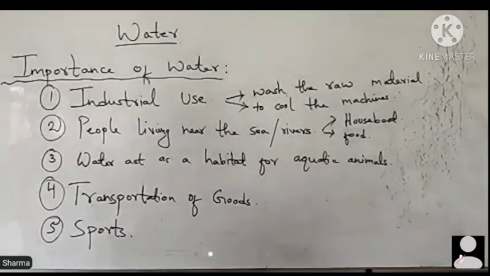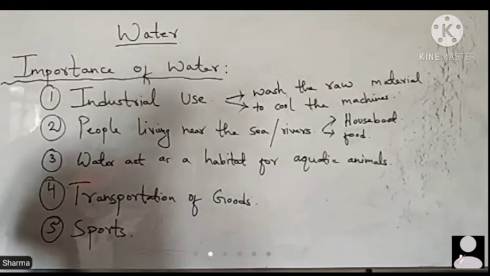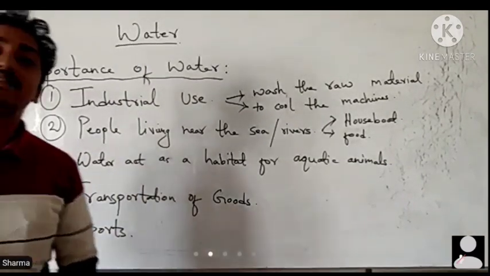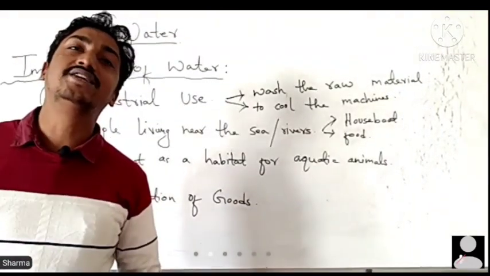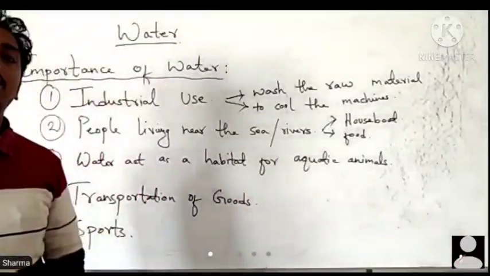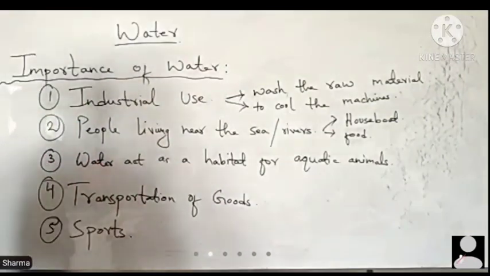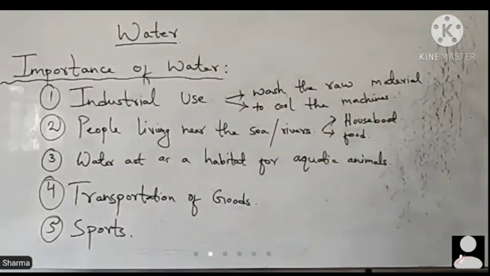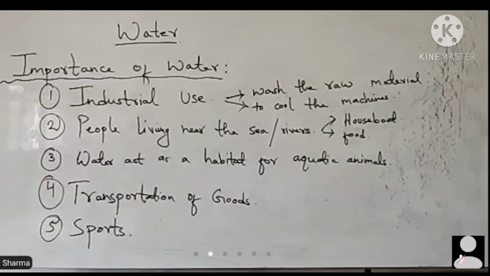We can't say that we have a limited use of water. The use of water is indefinite. For making things soluble, we use water. Even in construction work, we use water.